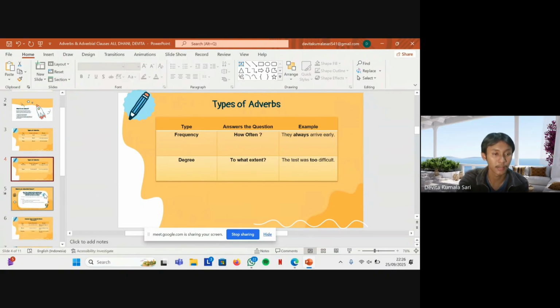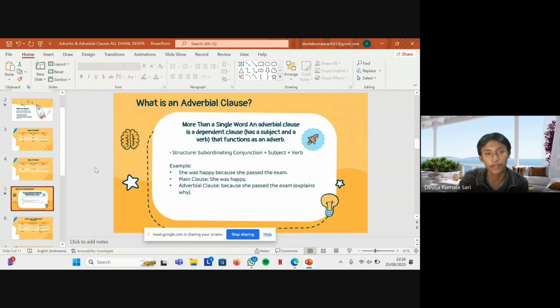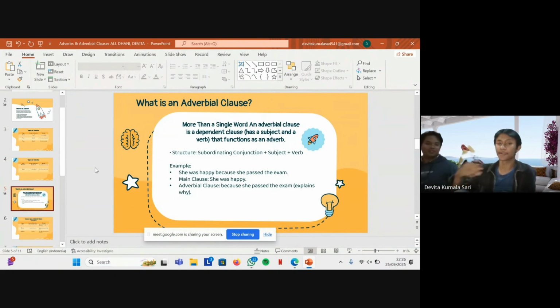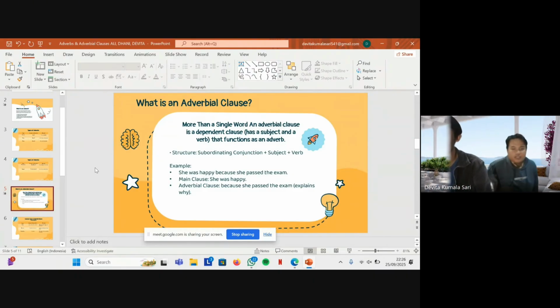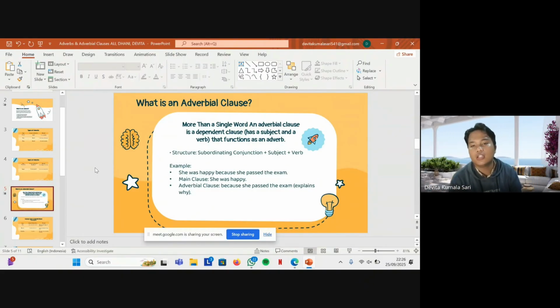And then next slide. What is an adverbial clause? More than a single word, an adverbial clause is a dependent clause with a subject and a verb that functions as an adverb. Example: she was happy because she passed the exam. Main clause: she was happy. Adverbial clause: because she passed the exam.